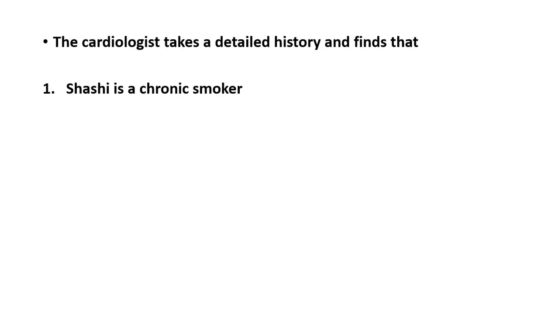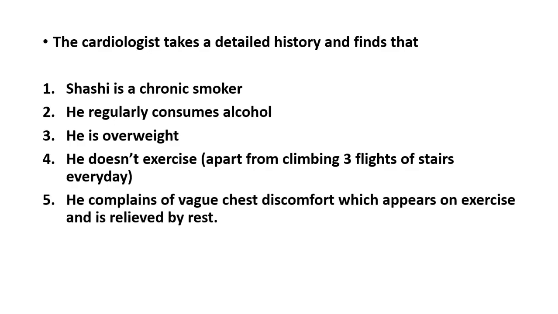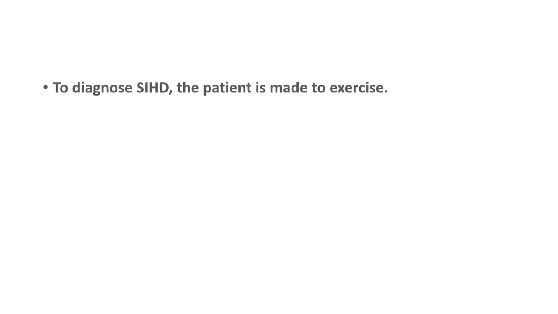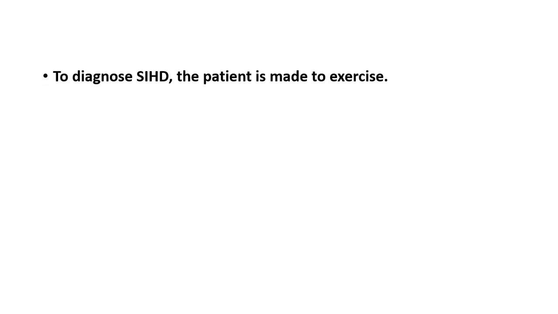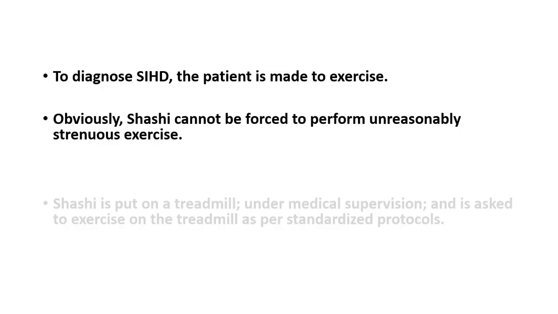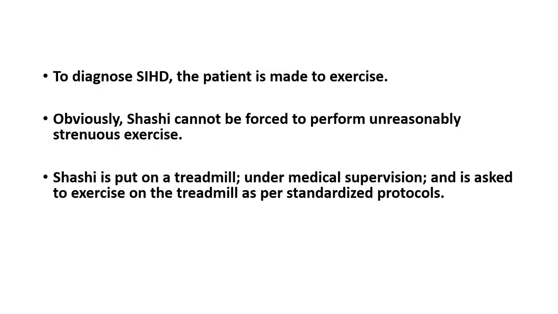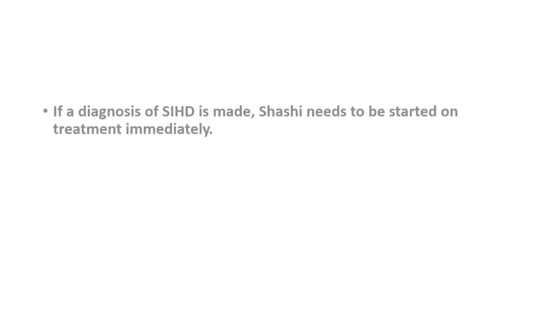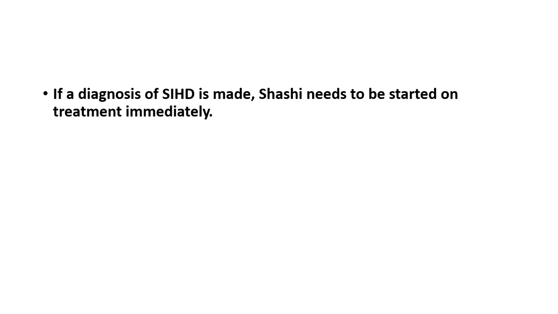The cardiologist takes a detailed history and finds out multiple risk factors for ischemic heart disease. So, with a high index of suspicion, the cardiologist decides to test Shashi. So he decides to give Shashi a stress test. He puts Shashi on a treadmill and, under a controlled environment, forces Shashi to exercise. There are certain standardized protocols for this, and on the basis of the outcome of the test, stable ischemic heart disease may be diagnosed.